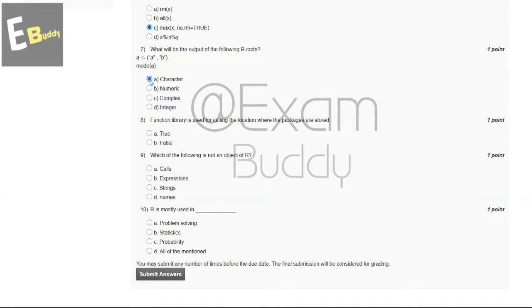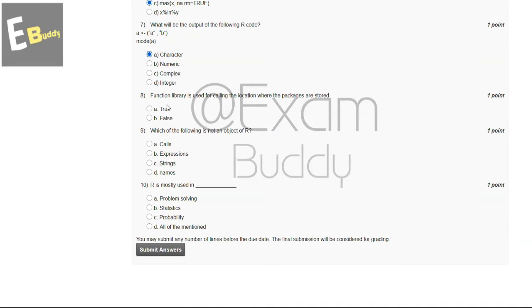And now let's go to question number 8. The function library is used for calling the location where the packages are stored. True or false? The answer to our eighth question is true.